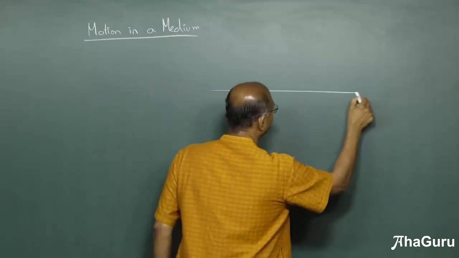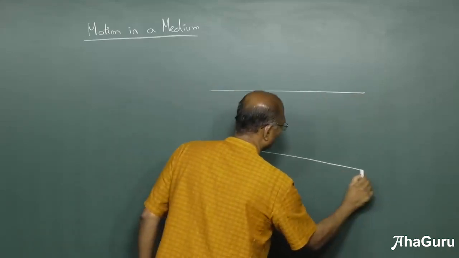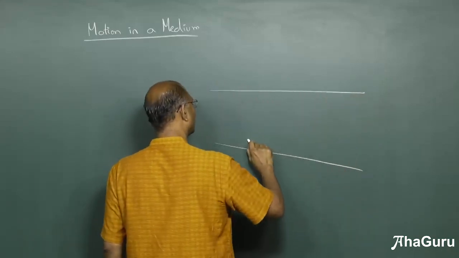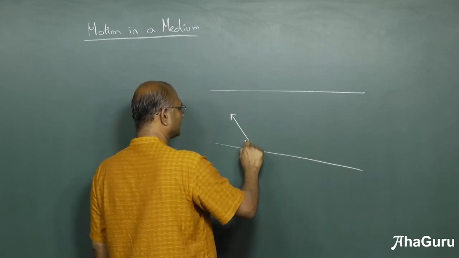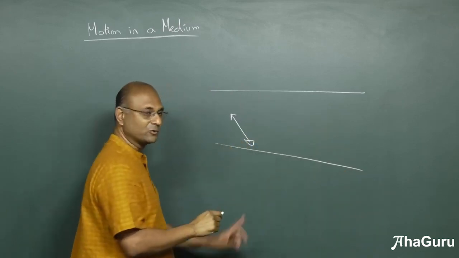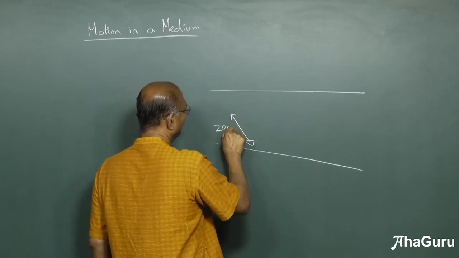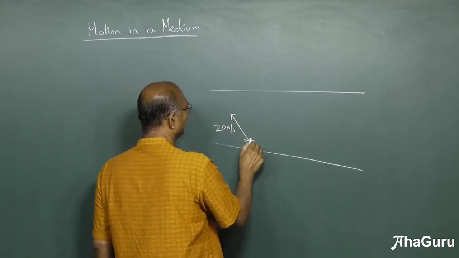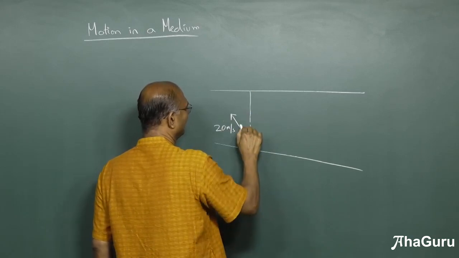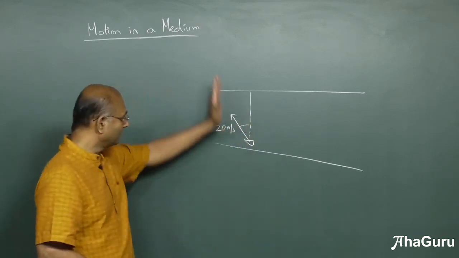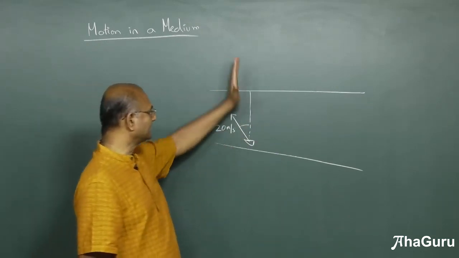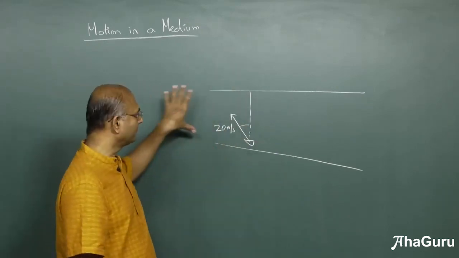Let us now imagine this case where I have a boat that is going in this direction with a velocity of, let us say, 20 meters per second, making an angle with the line that basically is perpendicular to the flow of the river.